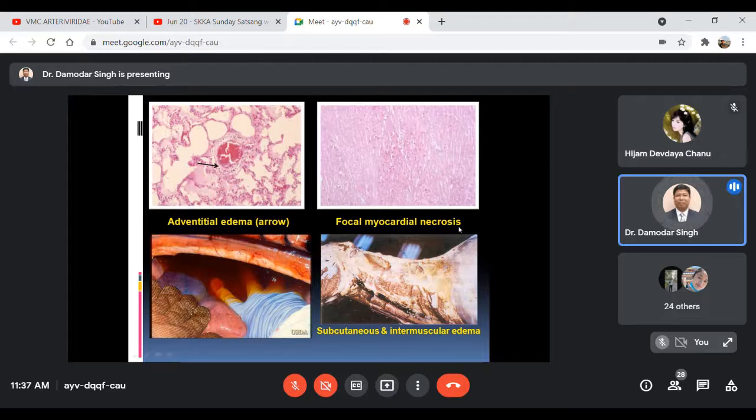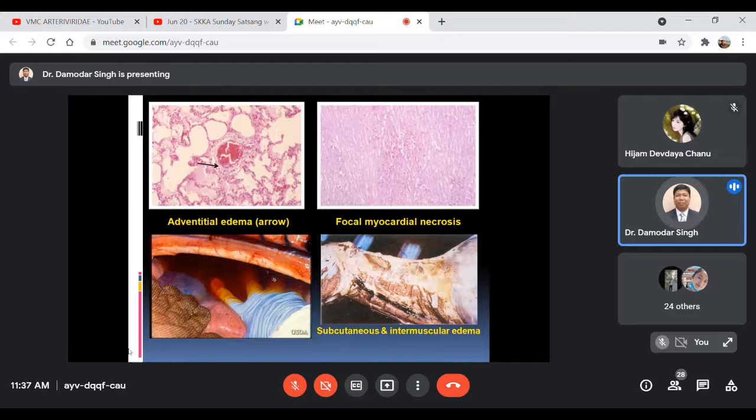Then focal myocardial necrosis may be there in the heart muscle, and hydrothorax or hydropericardium, and other body cavities filled with edematous fluid are also very common, mostly in case of the cardiac form or sometimes the mixed form, right?